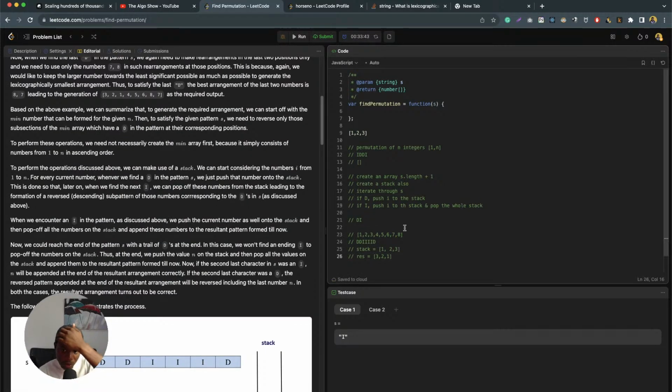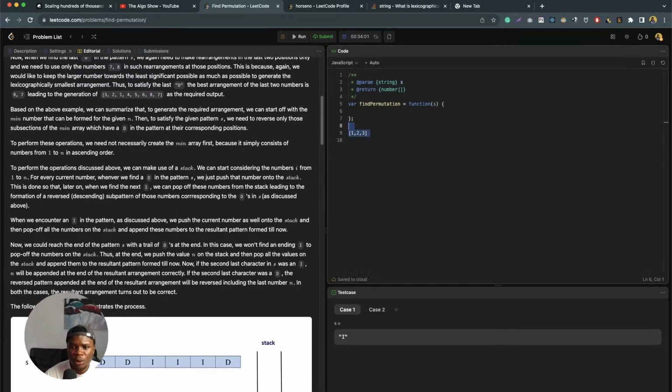Great. So the next one is an I. We write 4 to the stack and pop it. Or write 5 to the stack and pop it. Write 6 to the stack and pop it. And another one, write 7 to the stack and then 8. Okay. That's the first approach, which is cool to be honest.